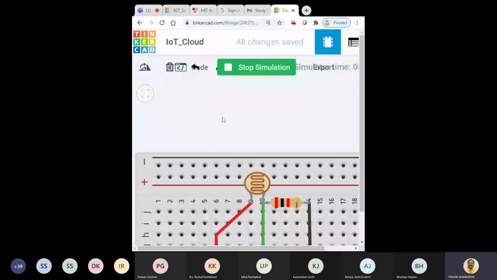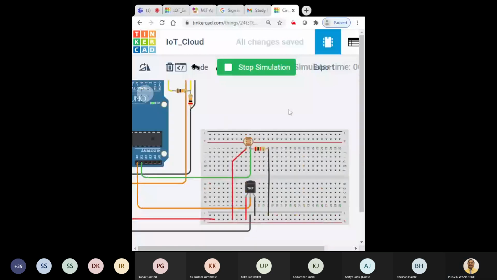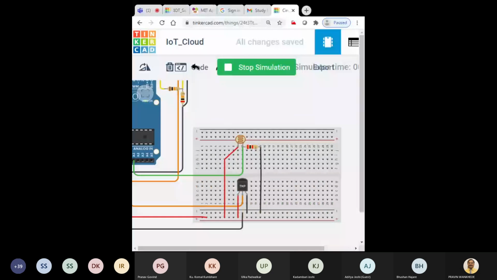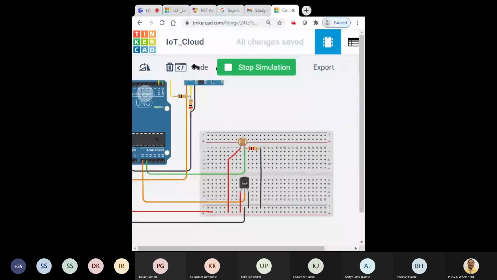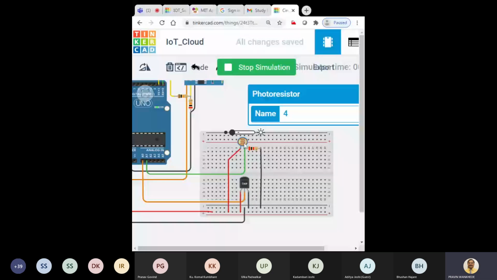Then it is showing 2 entries. 3 entries. Okay. Let me try to change the light value. Let me increase it. Let the temperature also increase. Good. So we are getting the values of increased temperature and light.